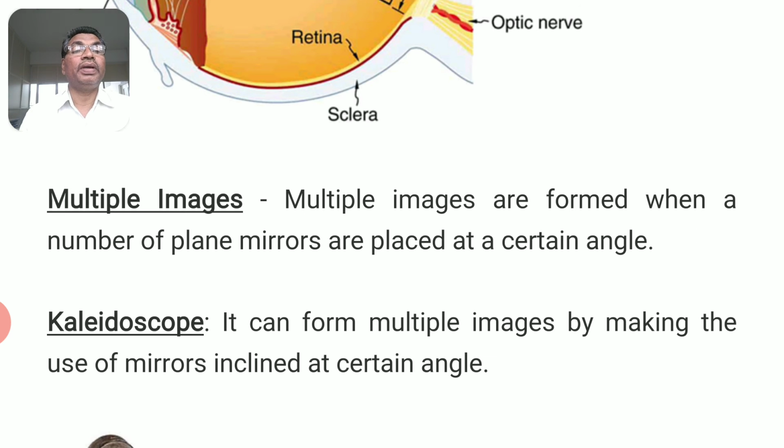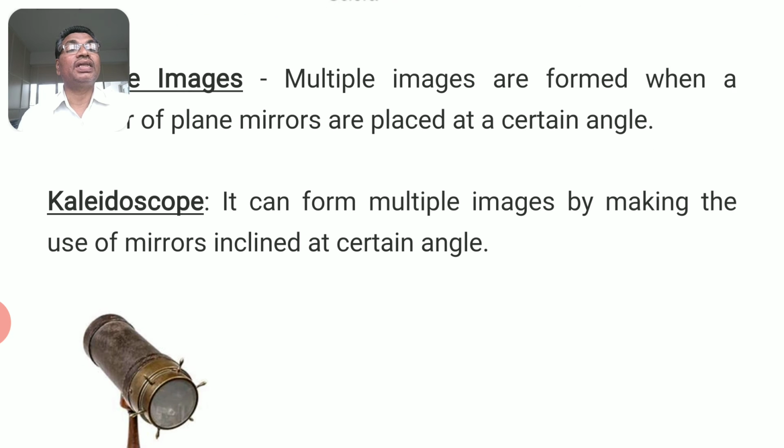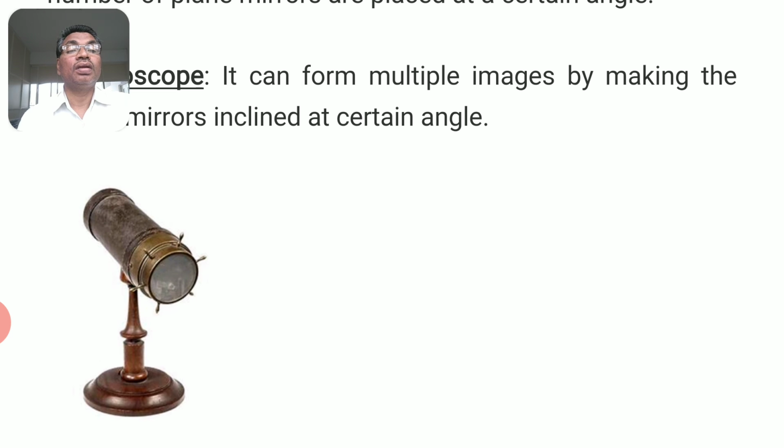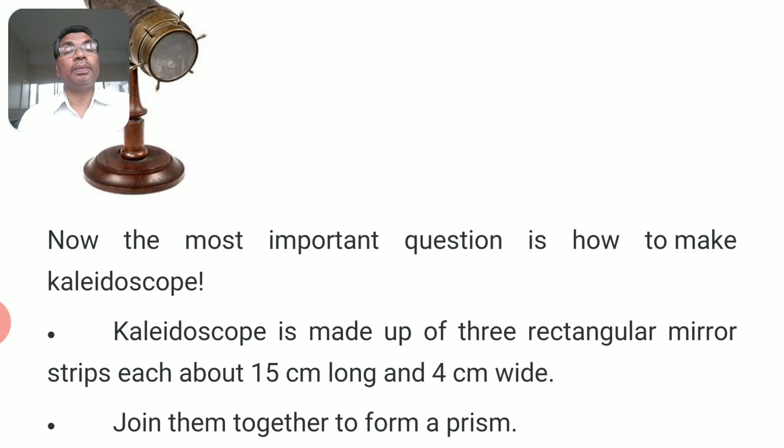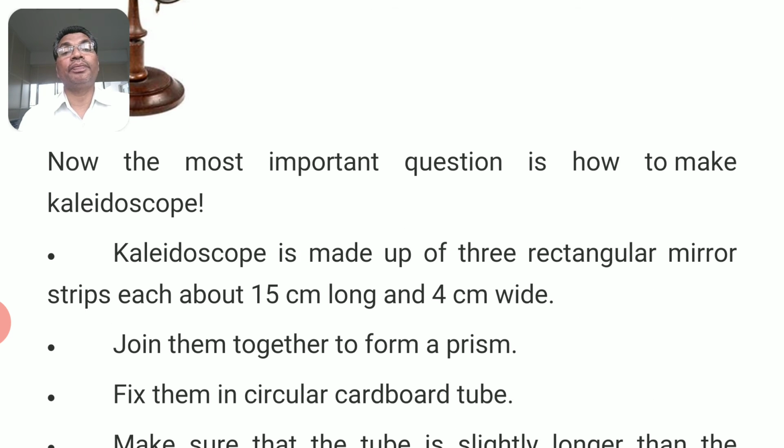What are multiple images? Multiple images are formed when a number of plane mirrors are placed at a certain angle. Kaleidoscope. It can form multiple images by making use of mirrors inclined at a certain angle. You might have seen a kaleidoscope in certain movies, Bommarillu and so on. Now the most important question is how to make a kaleidoscope.